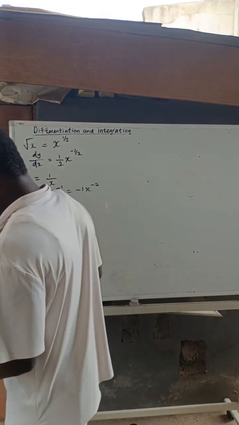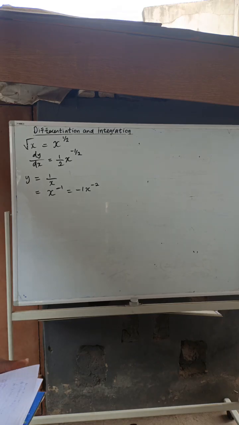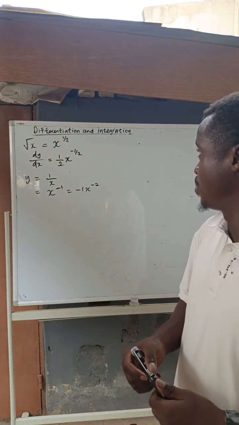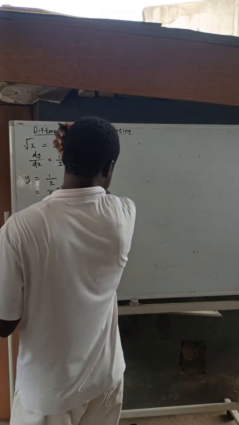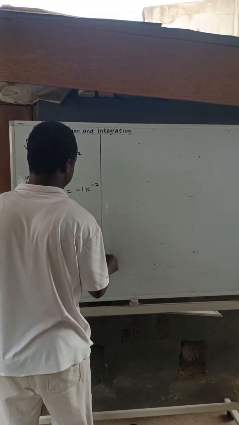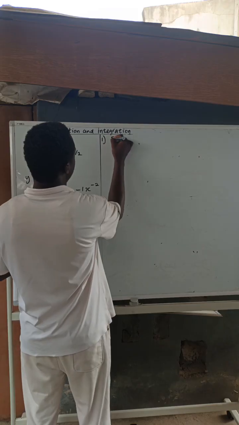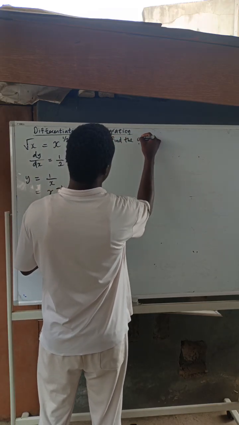So that is roots and fractions. Now, I want us to look at some good examples. This is JAMB 2008. Find the derivatives.